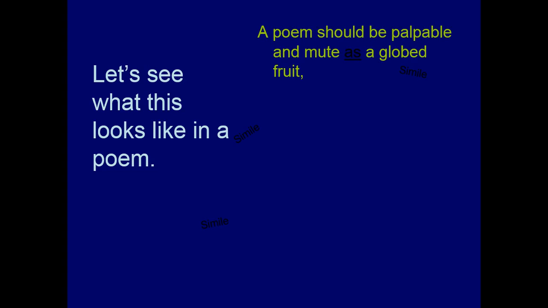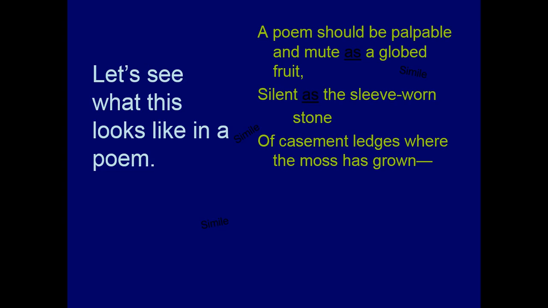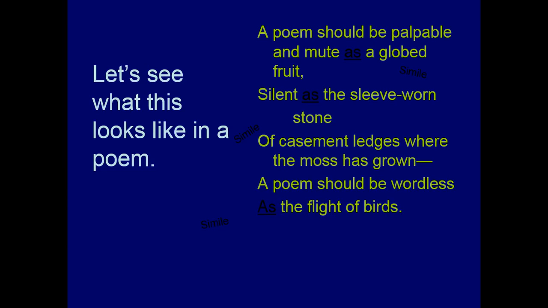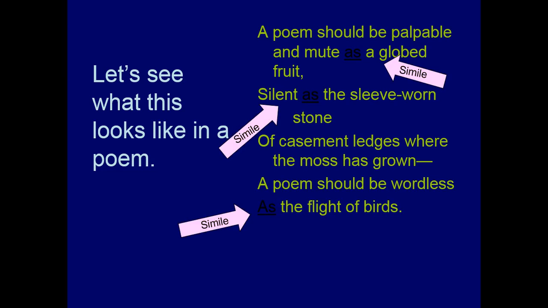Okay, let's see what this looks like in a poem. A poem should be palpable and mute as a globed fruit, silent as a slave-worn stone of casement places where the moss has grown. Here we have as. Okay, a poem should be wordless as the flight of birds, and another one. This is simile.